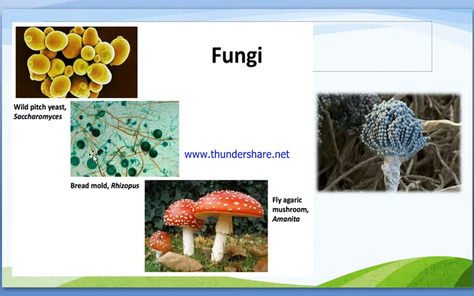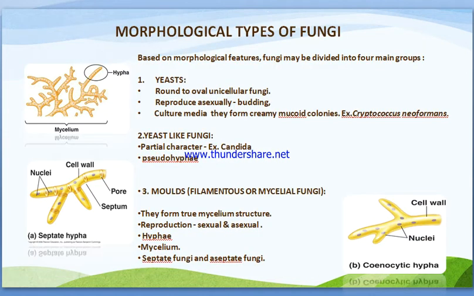And here this is an example for mold, commonly called bread mold. Its name is Rhizopus. We can clearly see it on the surface of spoiled bread. And here is another example for mold, Penicillium notatum. The antibiotic penicillin was derived from this mold. And here is an example for macroscopic fungi, which is nothing but a mushroom, and this mushroom is called Amanita, right?